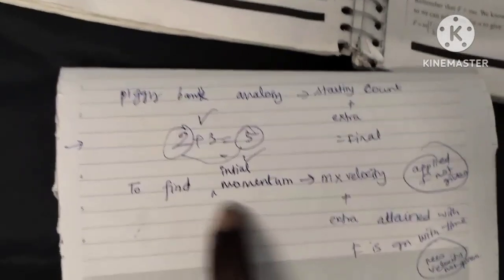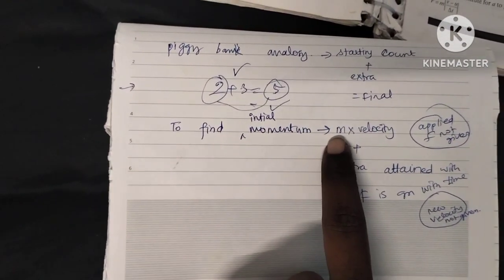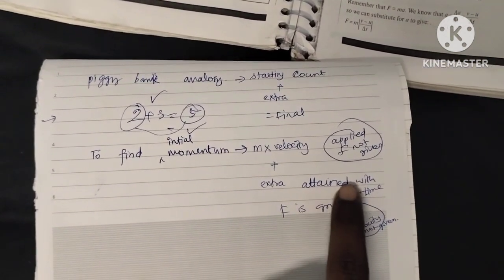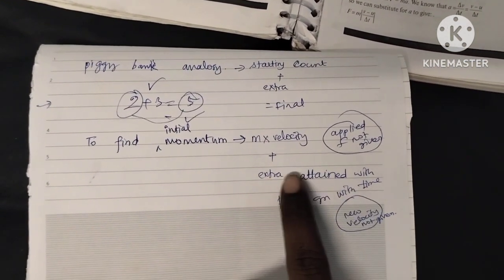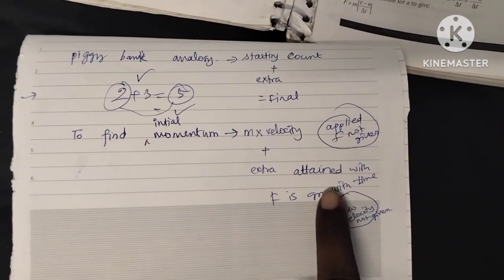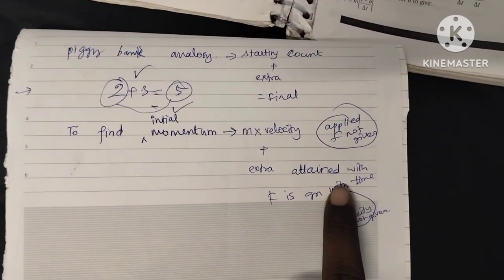This is just like, to find the initial momentum they have found mass times velocity, plus they are putting the extra that is attained with time, and the extra that is attained with force in the given time. Okay, so because of this a new velocity develops. So that gives a final momentum.